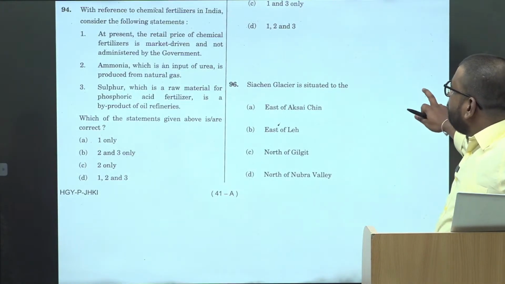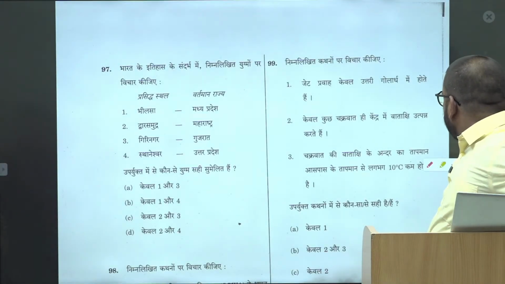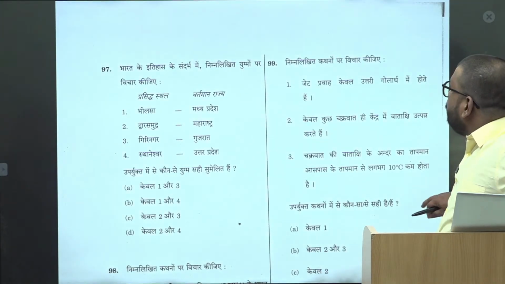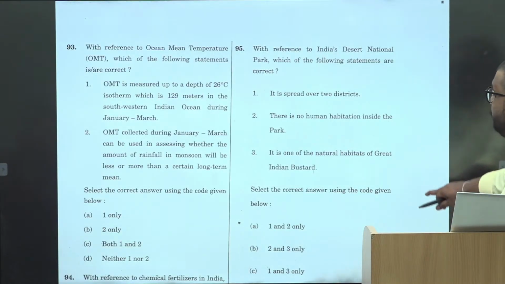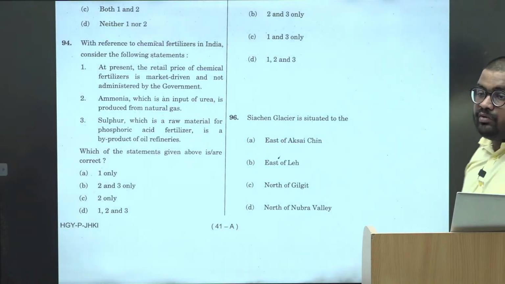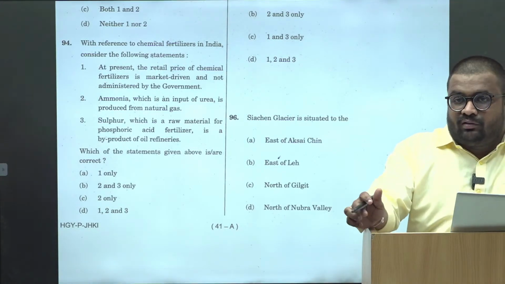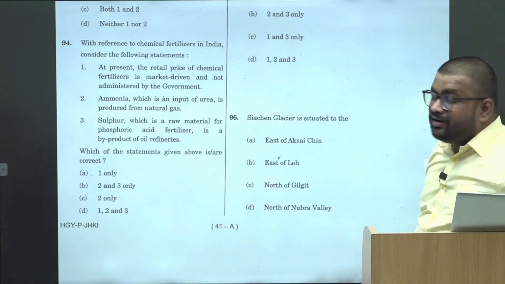Then Siachen Glacier, again this is the second theme which has been repeated. In the previous paper also, they had given the match the pairs question, the glaciers and the region. Now here also they are asking about the glacier.